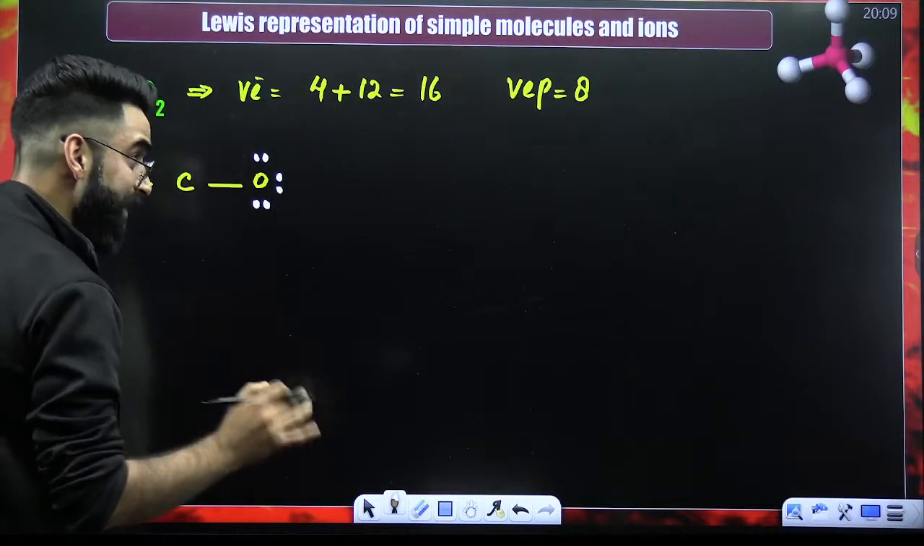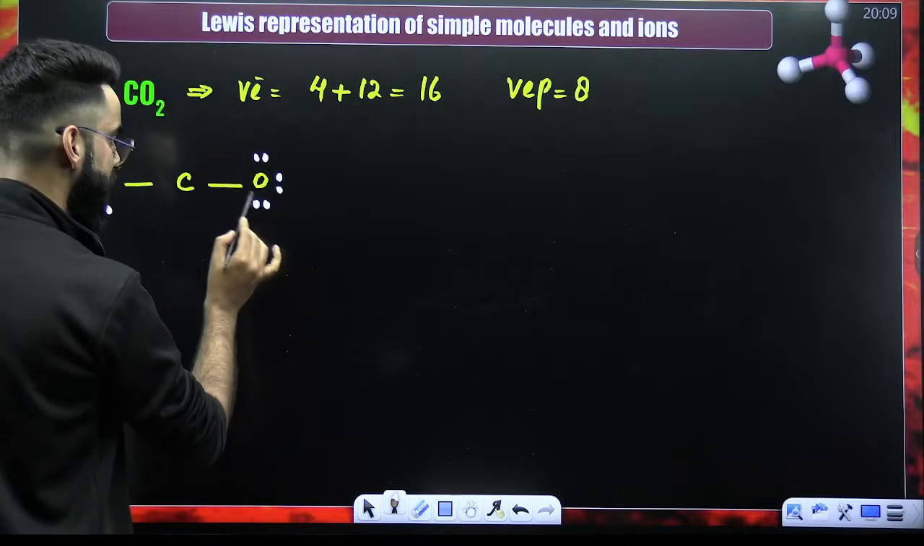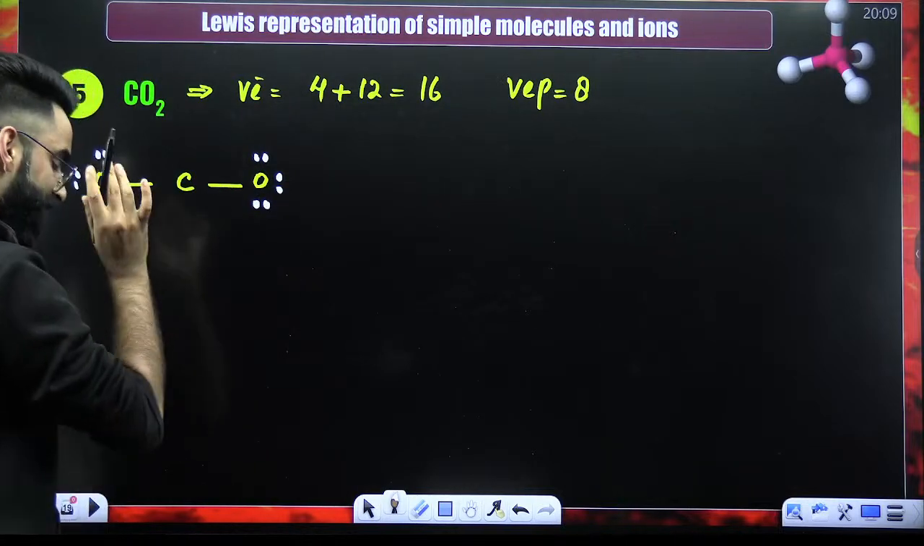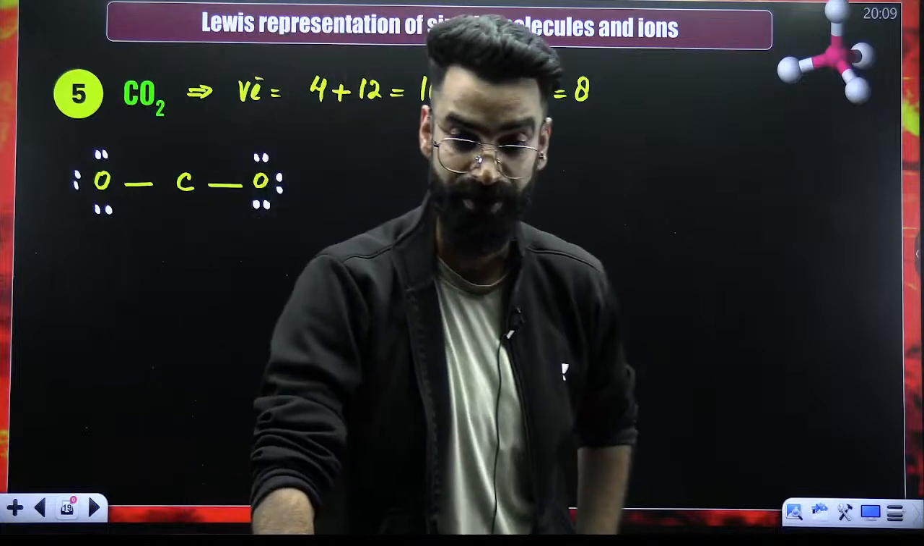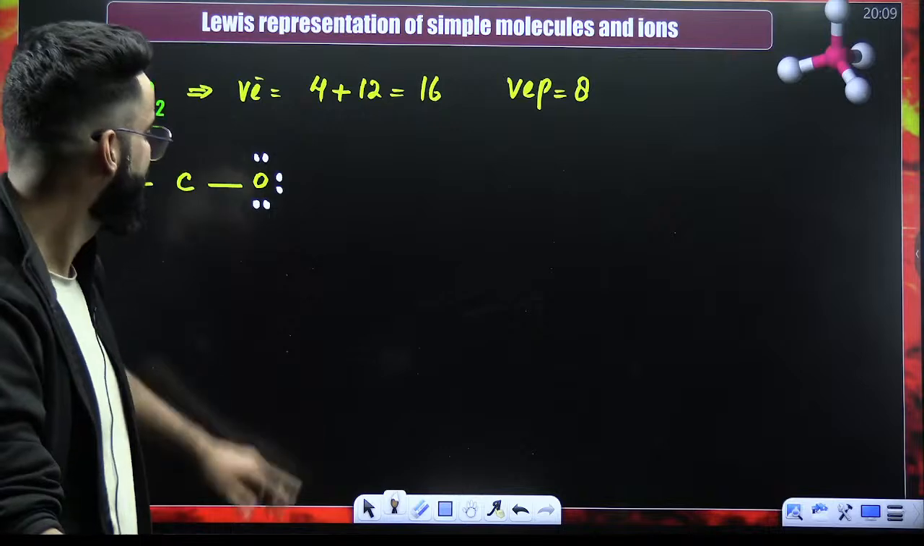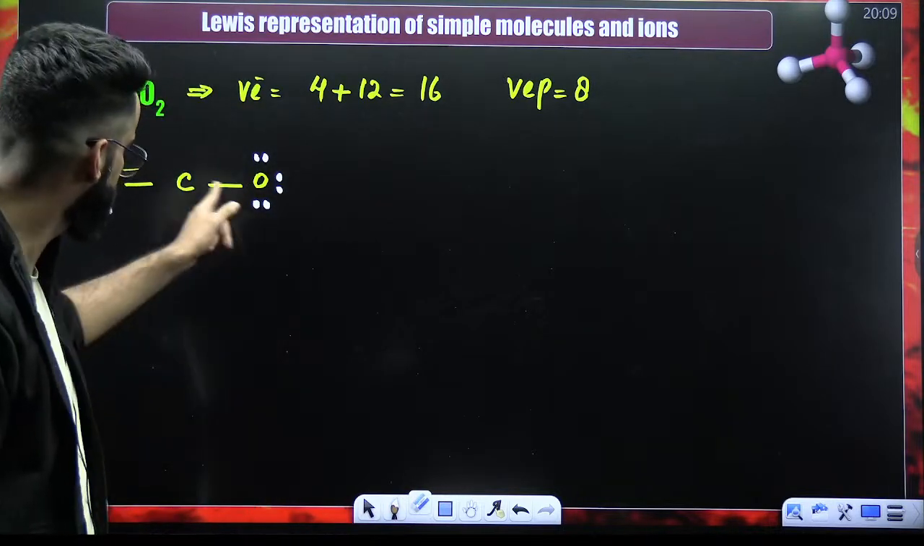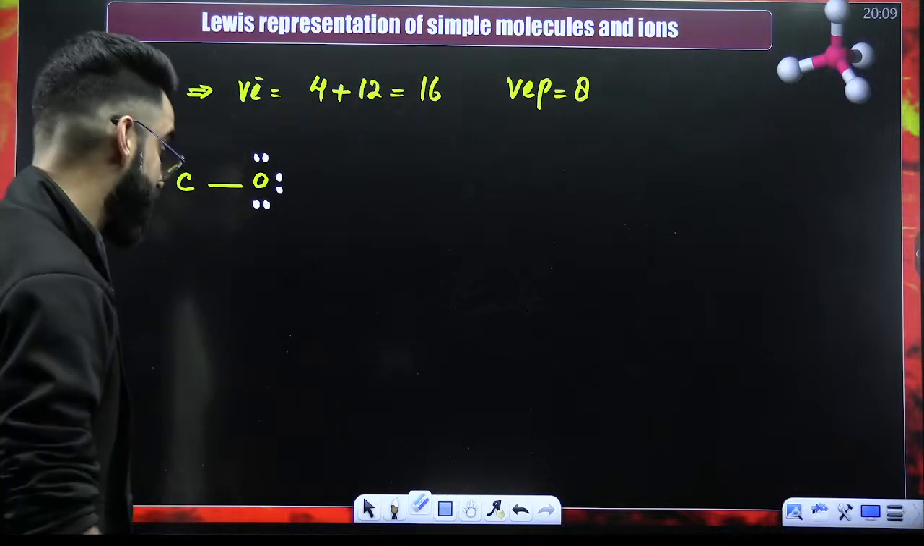Done. How many valence electron pairs did I have? 8. Out of 8, how many have I used? 1, 2, 3, 4, 5, 6, 7, 8. I have utilized all the 8 valence electron pairs. But tell me one thing. Is the octet of carbon complete? No. Octet of carbon is not complete. 2 and 4. Octet of carbon is not complete.